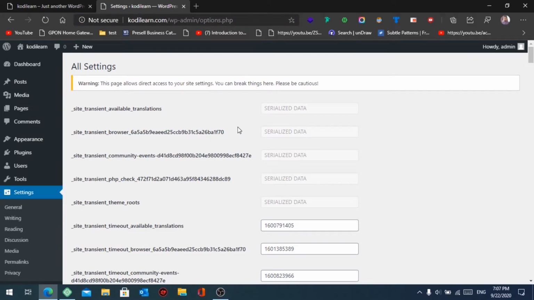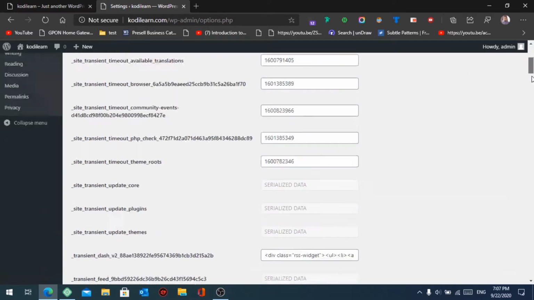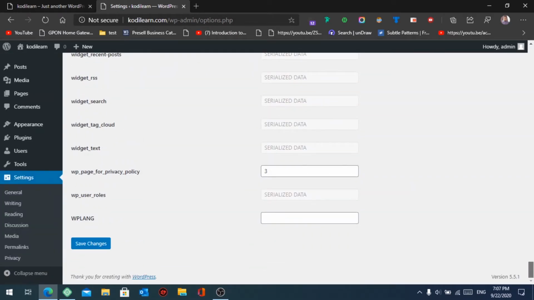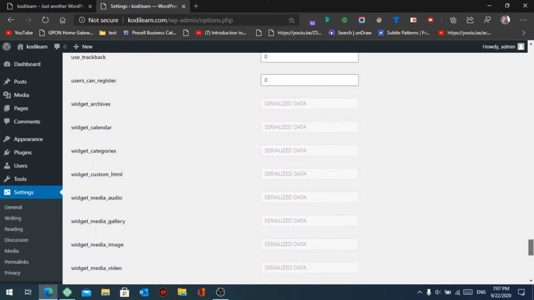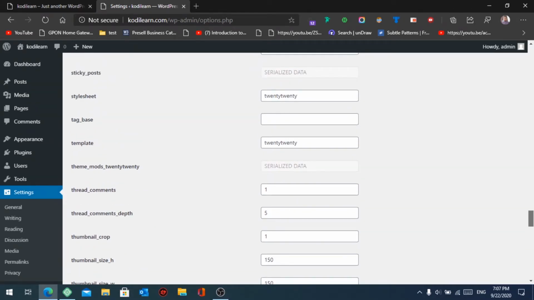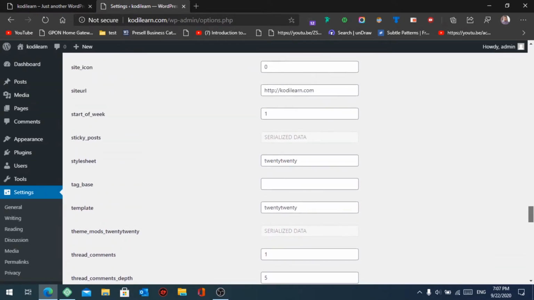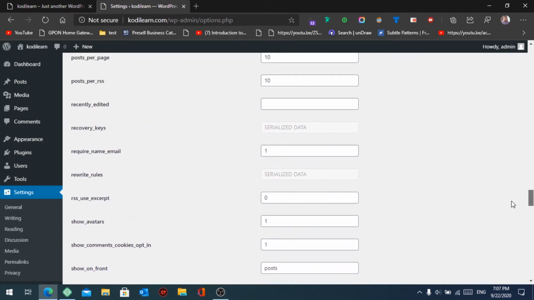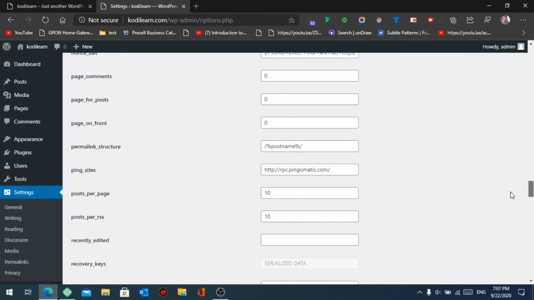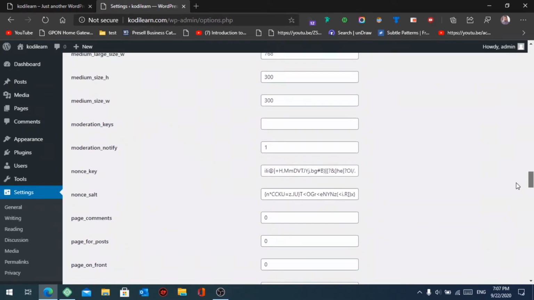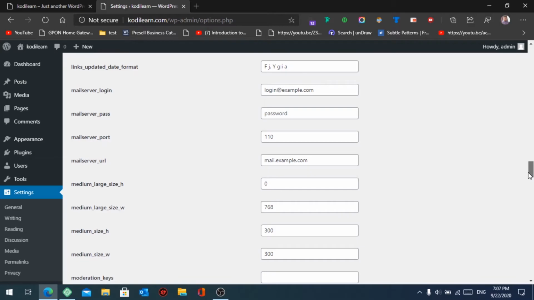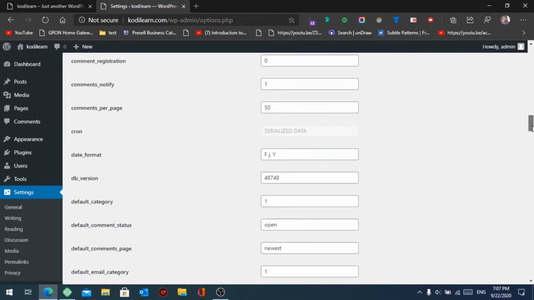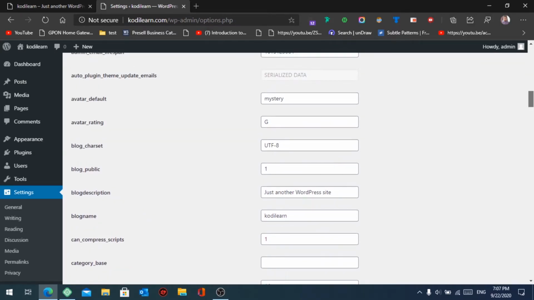wp-admin/options.php. You can see that it is a very long page and it has so many options that I think you should not change any of them, because it may change something in your website or it may create a lot of other problems for you. So I do not recommend you to change these options. I'm going to tell you how you can change the email only from here.